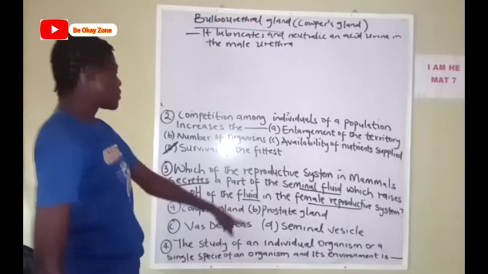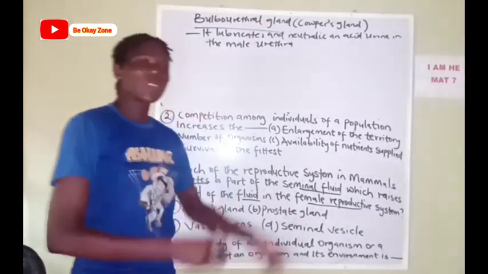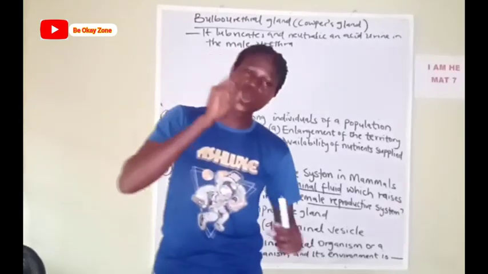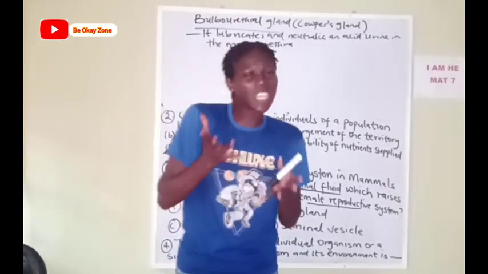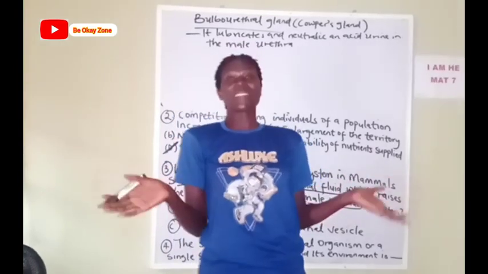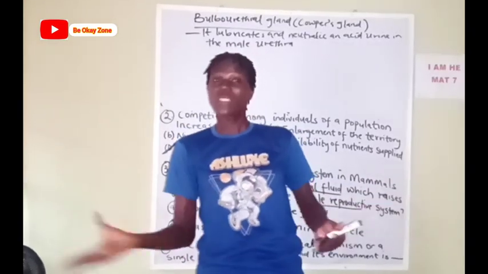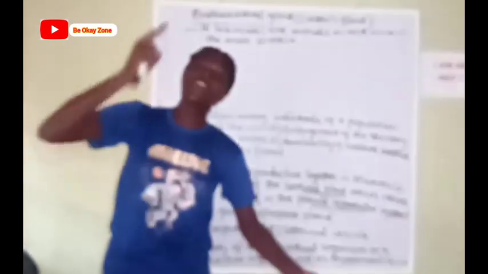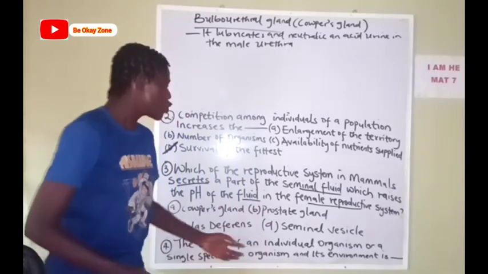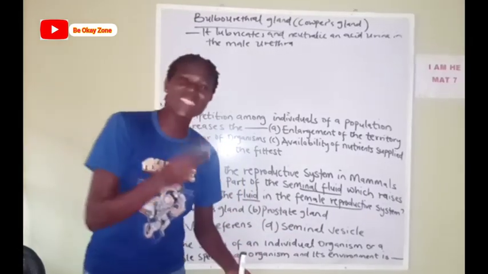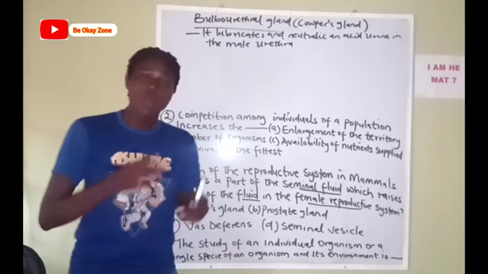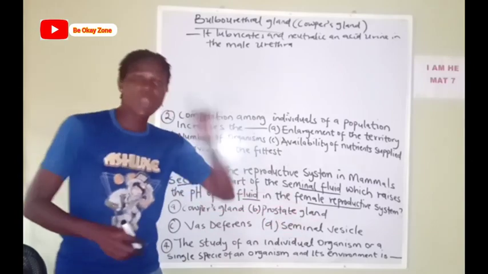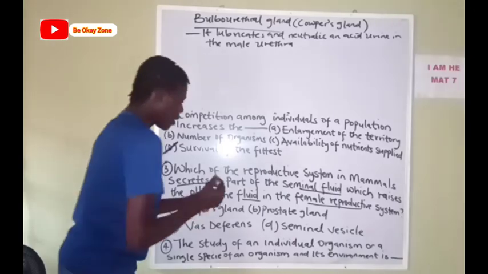Okay, now the next option says the prostate gland. What does the prostate gland do? Now the prostate gland secretes a fluid, and that fluid is alkaline in nature. What does an alkaline or a base substance do? It helps to neutralize the acidic level of substance in the female reproductive system. So the prostate gland produces an alkaline fluid that helps to balance, raising the pH of the female reproductive organ. So we have that for prostate.